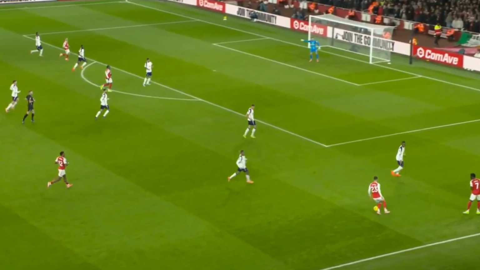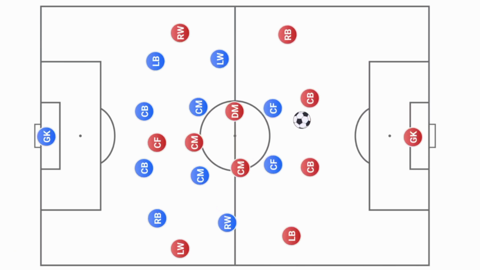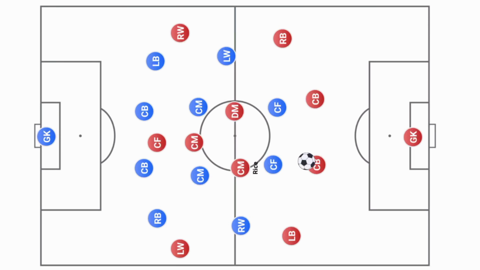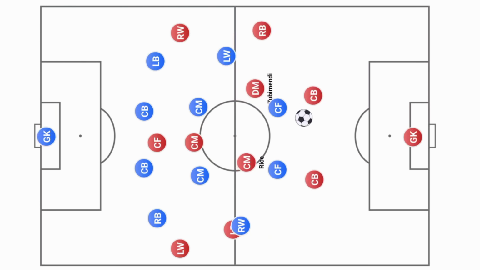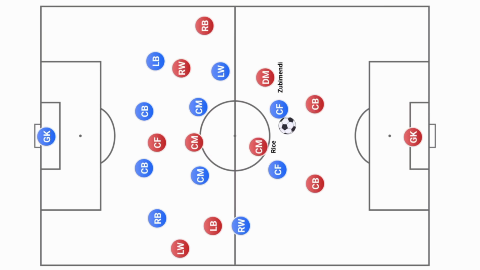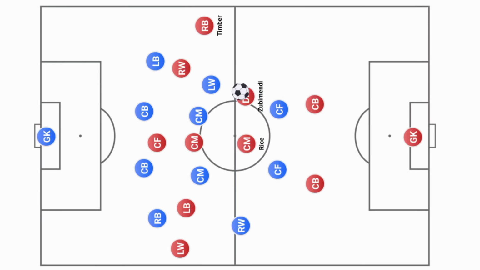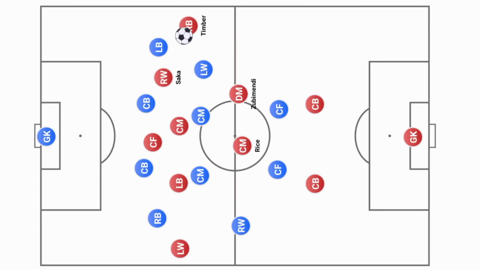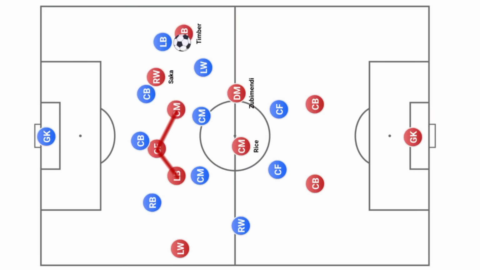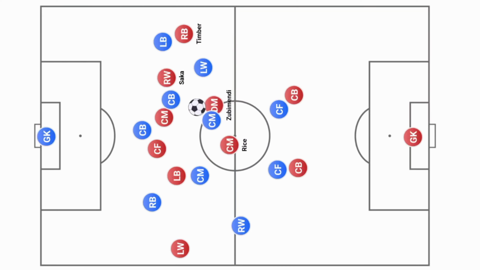When Arsenal have the ball in mid block, they try to use more and more players in attack. Rice or Zubimendi stay with the center backs and other players move to higher positions to outnumber the opponent defense line. This leads to 5 or sometimes 6 players on the opponent defense line. If we take a closer look, with Timber moving forward, Saka moves inside to receive the ball in between the lines. Now here, Arsenal have a minimum of 3 players in front of the opponent center backs, and all these players can receive the ball in tight spaces, can swap positions to break the opponent's structure, and if they lose the ball, they can press immediately to win it back.